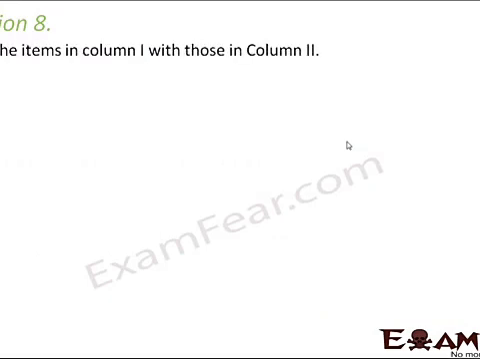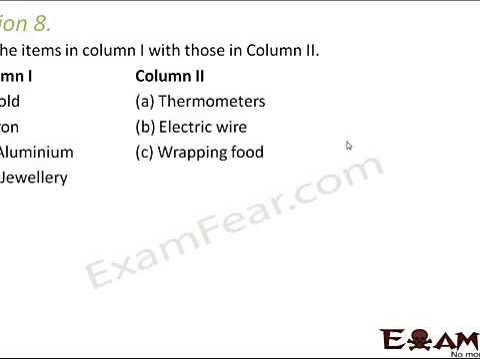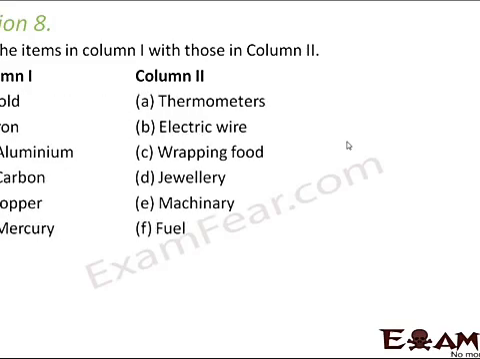Question number 8. Match items in column 1 with column 2. So here you have the various items. Let us see which matches which one. Gold. Gold is used for making jewelry, so gold will match with D. Iron. Iron is used for machinery, because iron is rough and tough, quite solid and hard. So it is used for making machinery.